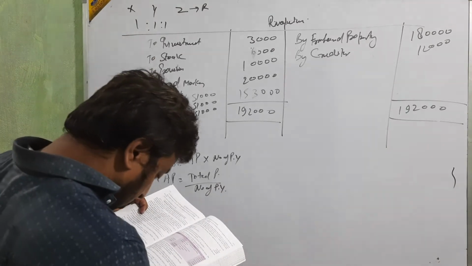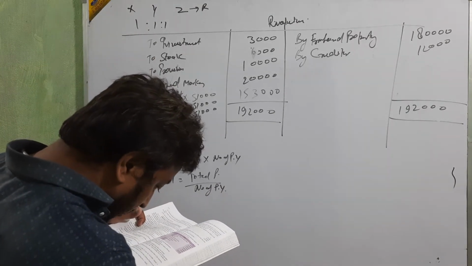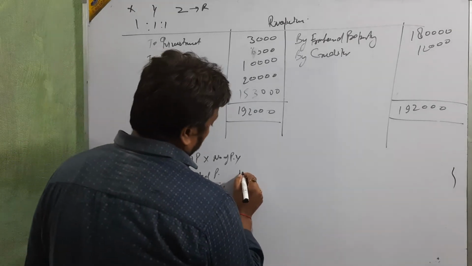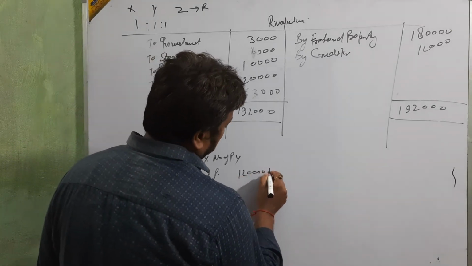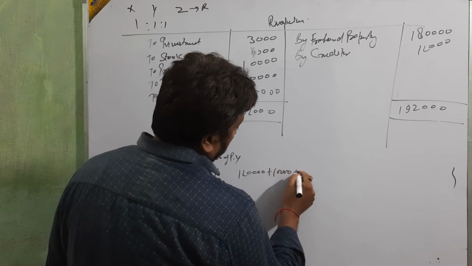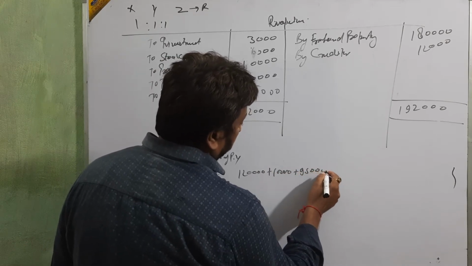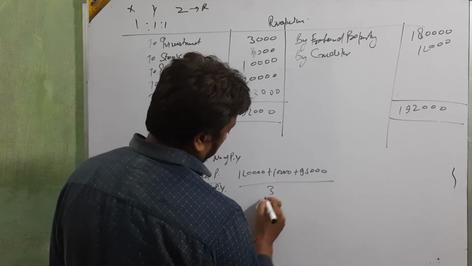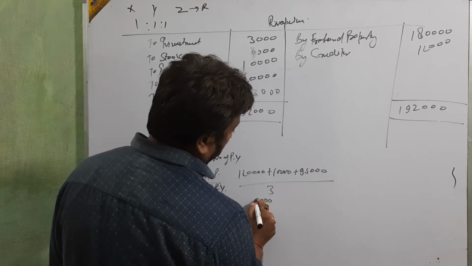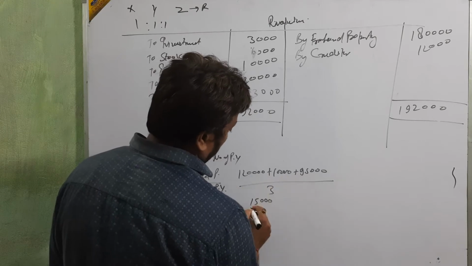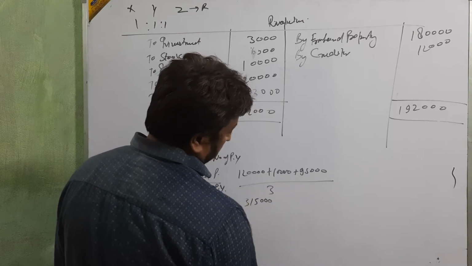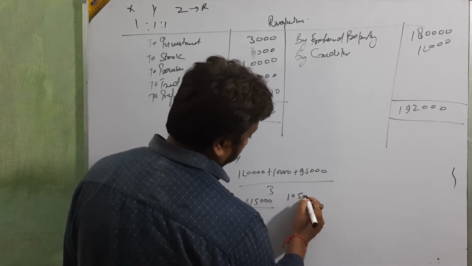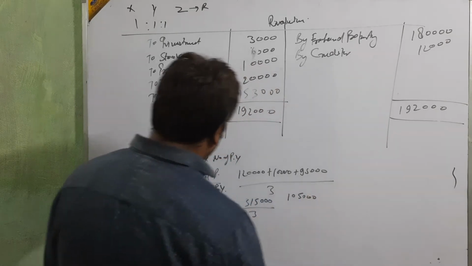Total profit of the last 3 years is 1,20,000, 1,95,000, and 1,20,000, that is 3,15,000. Divided by 3, it is 1,05,000.